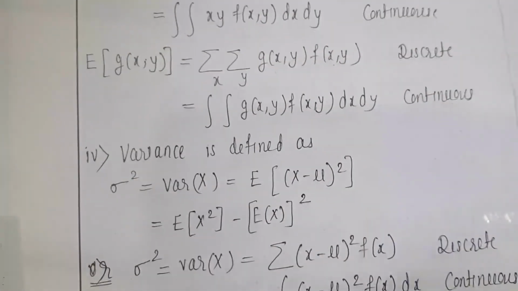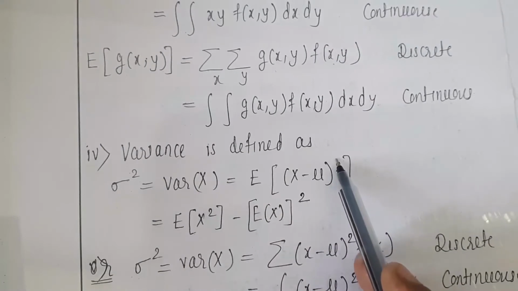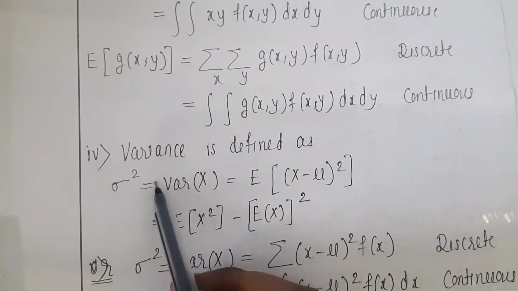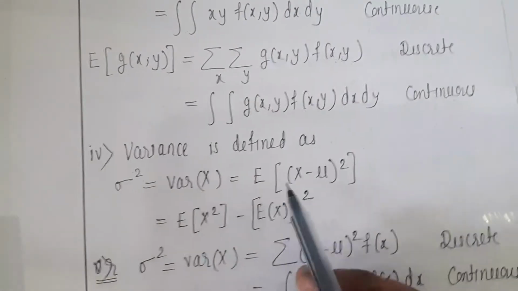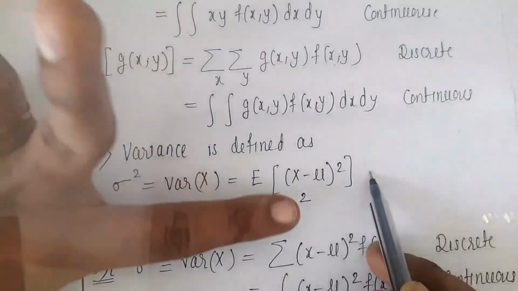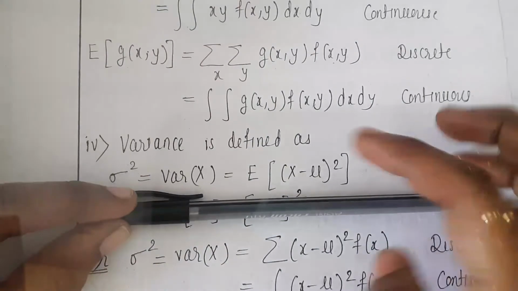Next, what is variance of x? So variance of x is the square of standard deviation, that is sigma square is equal to variance of x, and it is defined as expectation of x minus mu whole square. Just now I told you the definition of expectation.